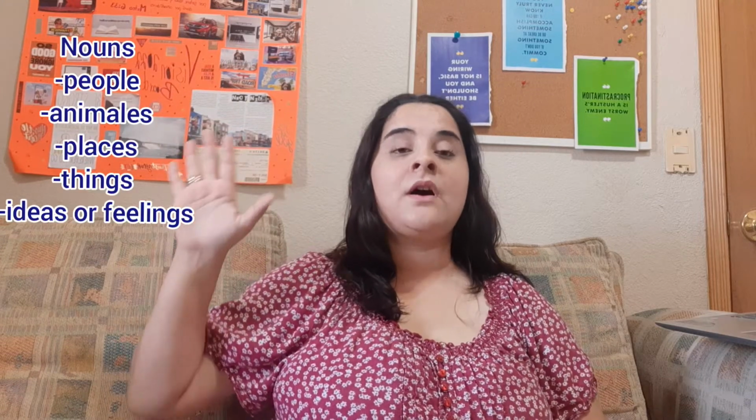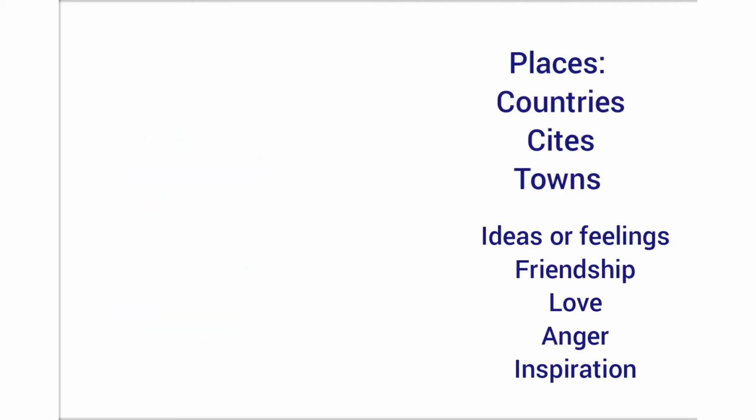So nouns, you're going to see it here. Nouns are things, people, animals. They can be places, feelings, or ideas. So a noun, when you talk about a person or people, you can say baby, girl, boy, father, mother, neighbor. Anything that comes in the people area, those are nouns.